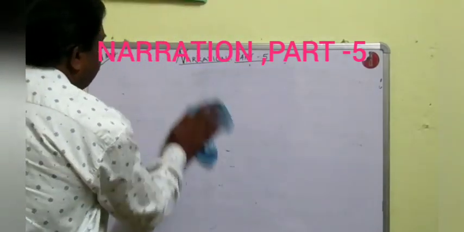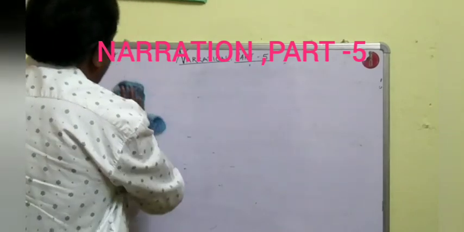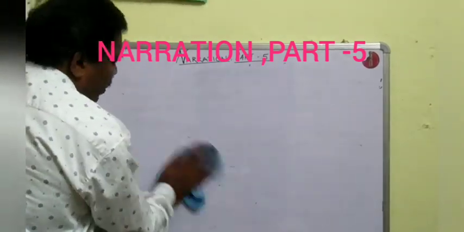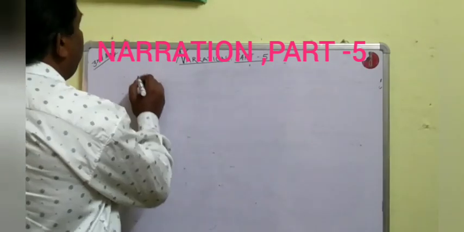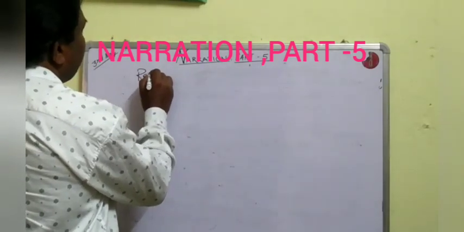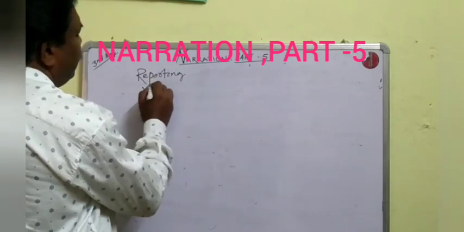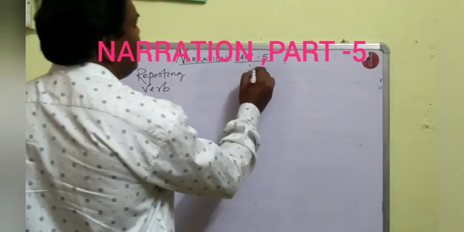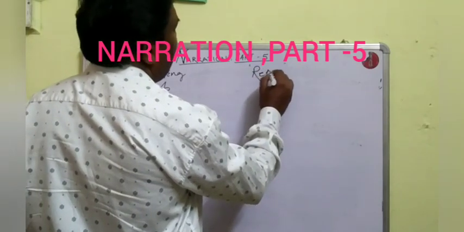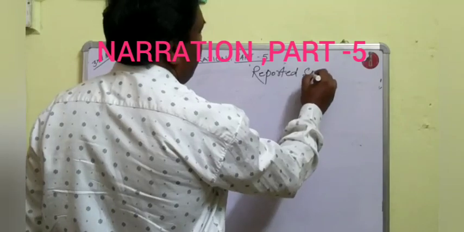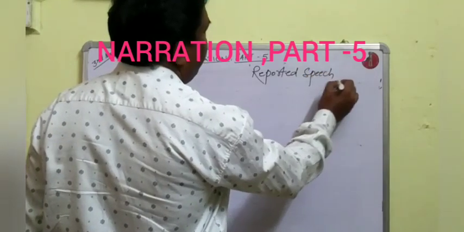The reporting verb will be in past tense. This is the reporting verb, and this is the reported speech.